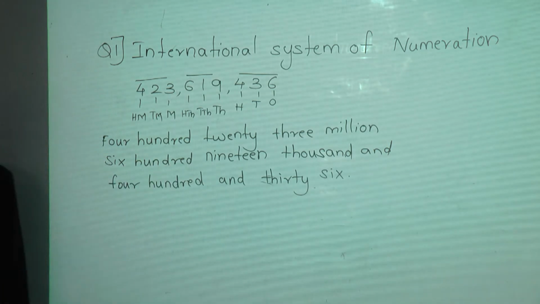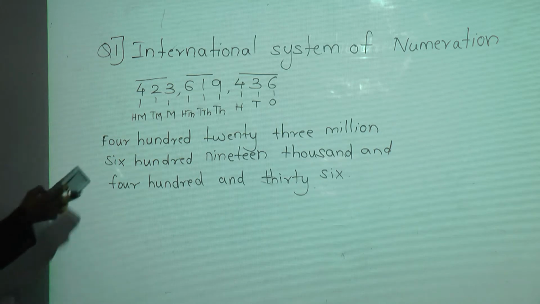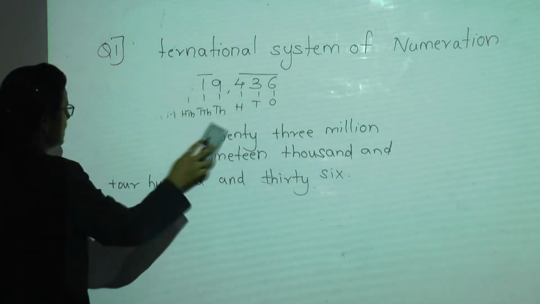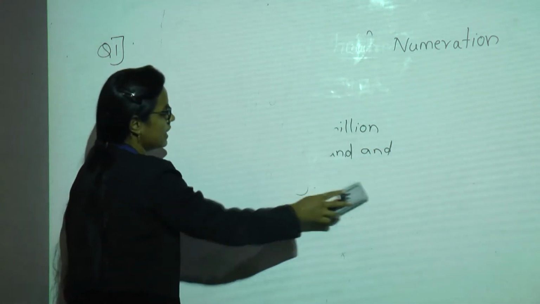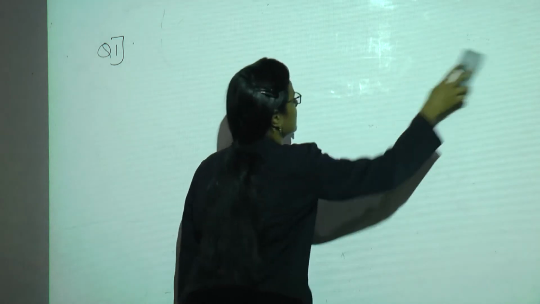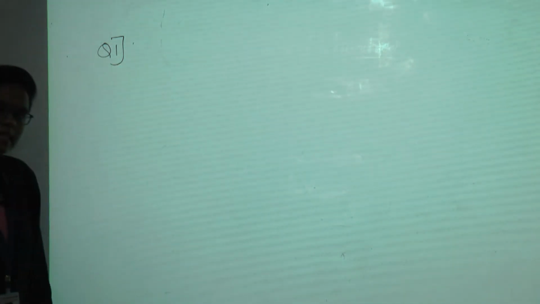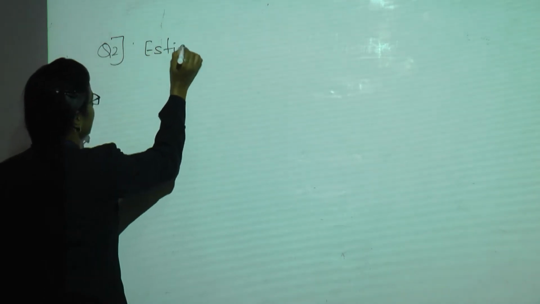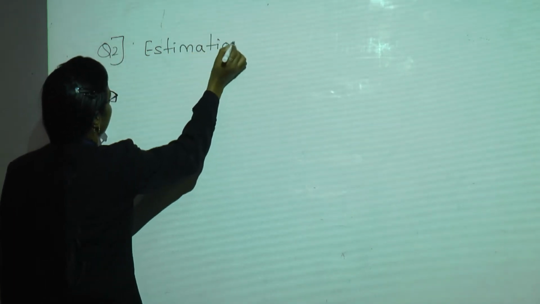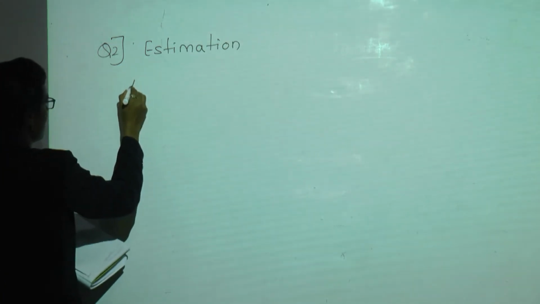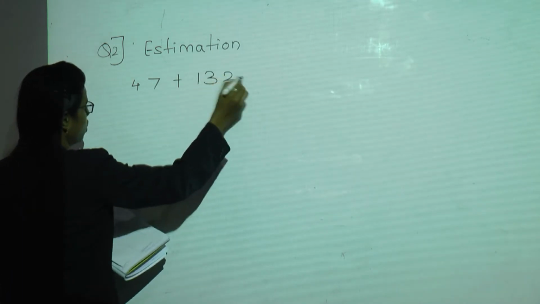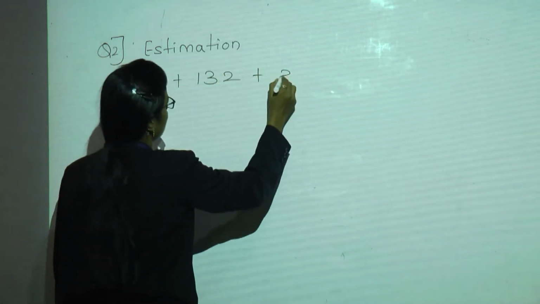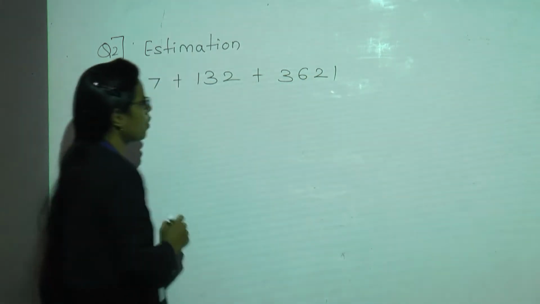Okay, so the next question asked is regarding estimation. As we have rounded off numbers to the nearest hundreds, nearest thousands and nearest tens, this is the same example. So let us take an example for solving estimation, that is 47 plus 132 plus 3621.